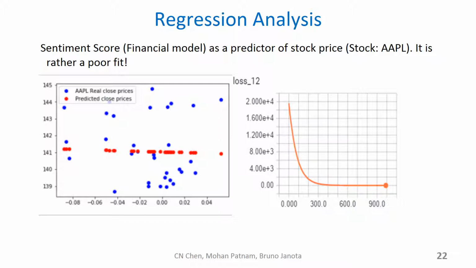As you can see, there is a poor fit in the case of Apple stock, which basically means there is no causal relationship between sentiment scores and stock price changes. We also show the TensorBoard loss function here during the training of the model, which converged after 700 or 800 iterations of training.